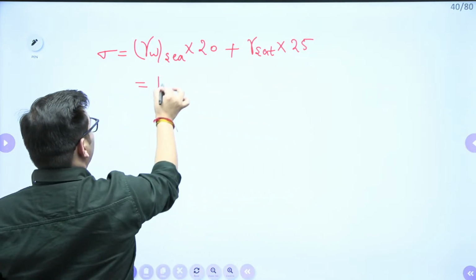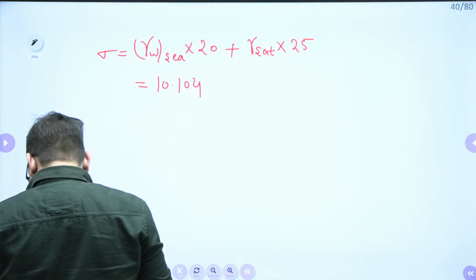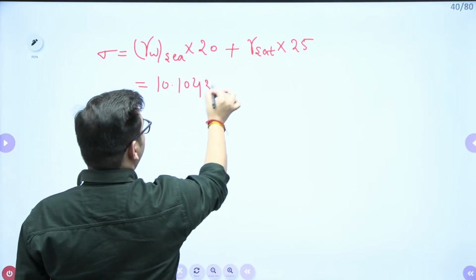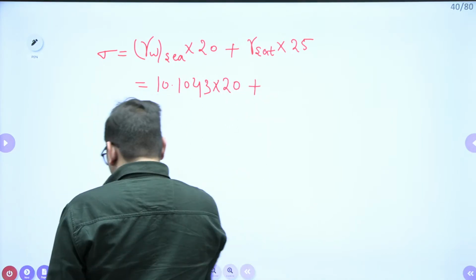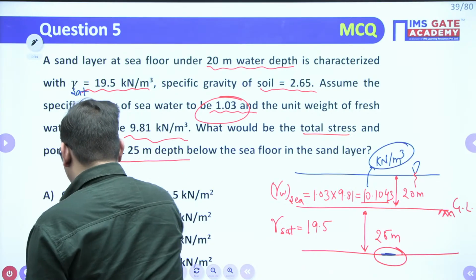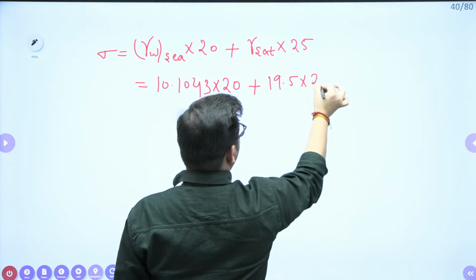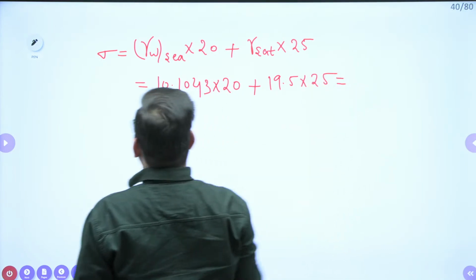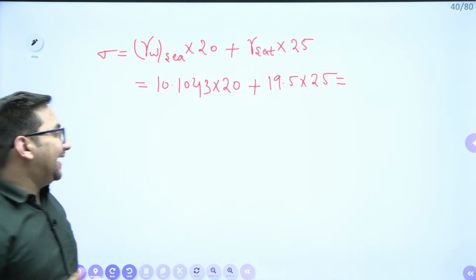This particular value we have calculated, 10.1043, into 20, plus gamma saturated, which is given to me as 19.5, into 25. Give me the value. Give me the final result. 450.85.